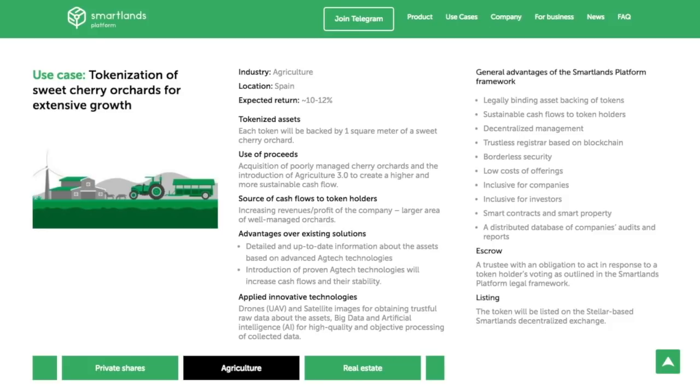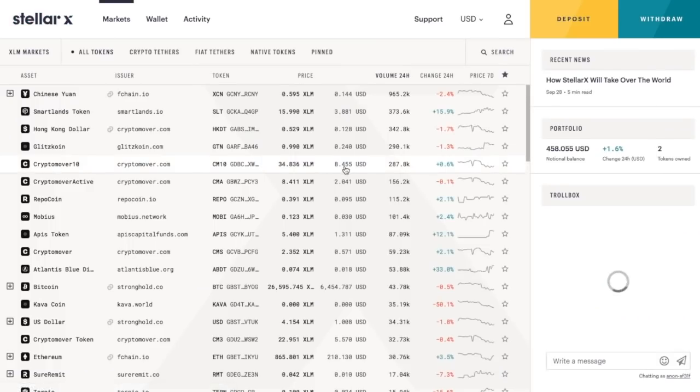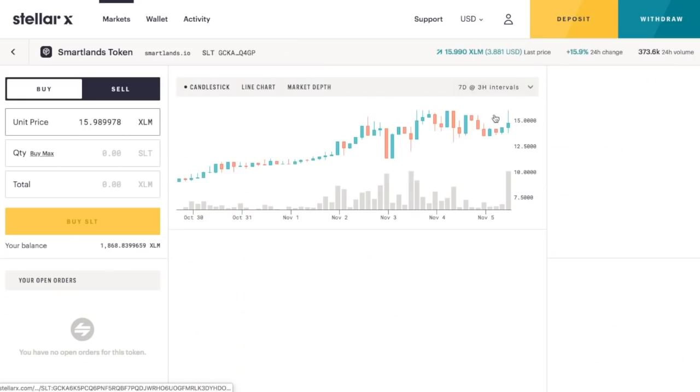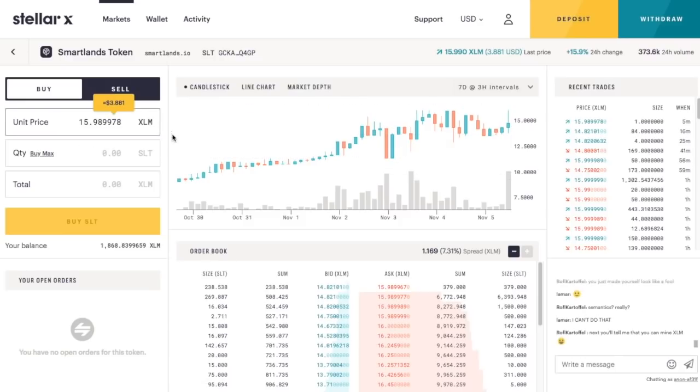And one of the cool things is, so here's my Stellar. So this is a decentralized exchange, StellarX. I'm actually a fan of the StellarX platform. StellarX is a decentralized exchange, has a really wonderful UI, and so I just bought one Smartland token, and yeah, it's tradable here, and has about a $20 million market cap.